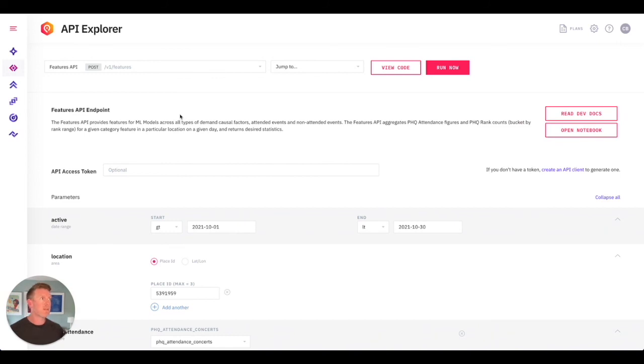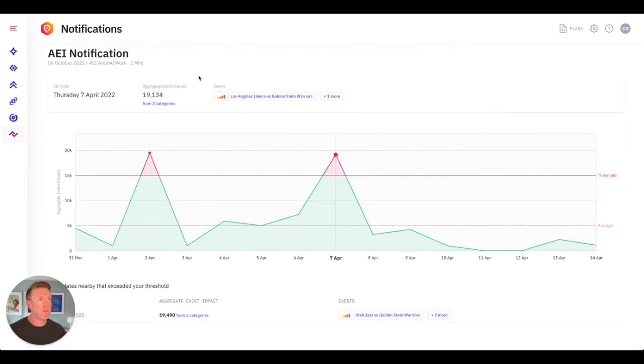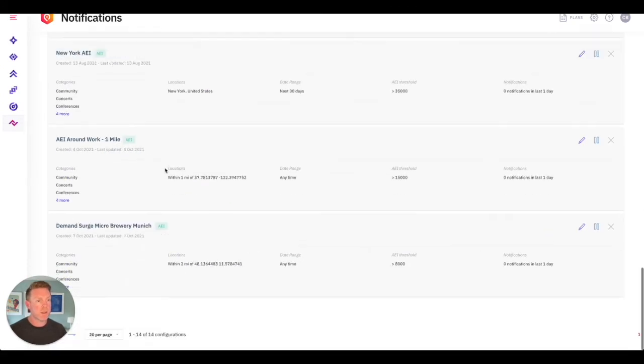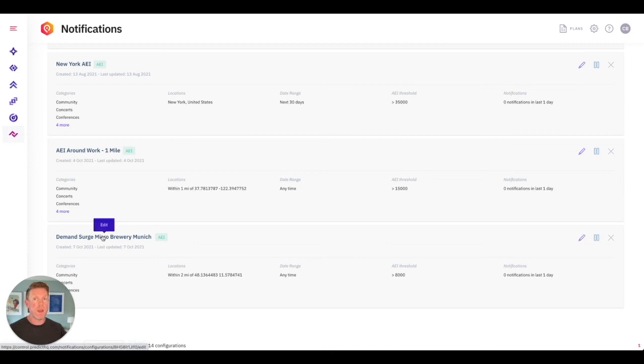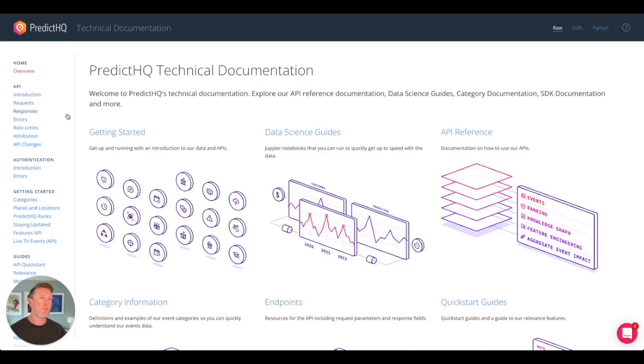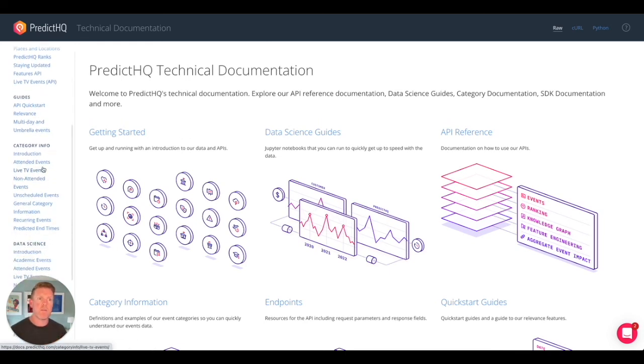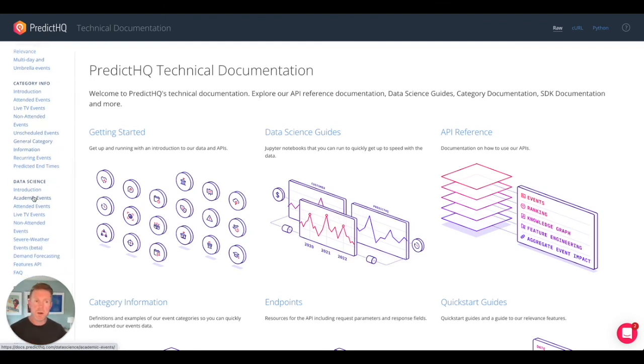And I want to take a second to remember, can you remember that notification I set up back over here? So if we just go back to our notifications and our configurations, I set up this all the way down here, this demand surge one. If you want to actually replicate that, but you want to replicate it in your own platform, we can do that. Because what we've actually done is we've got a vast amount of documentation to help you use our API in any which way. So we have introduction to live TV events, non-attended events, unscheduled events. We have Jupyter Notebook supporting academic events, attended events, live TV events, severe weather. But this is a cool one here.